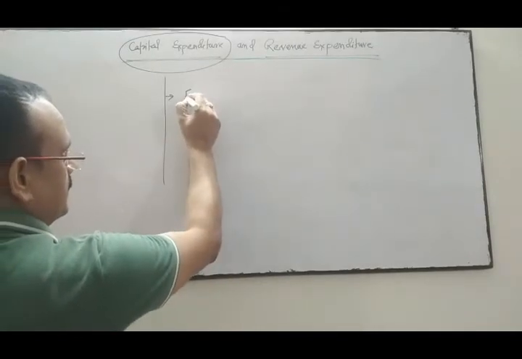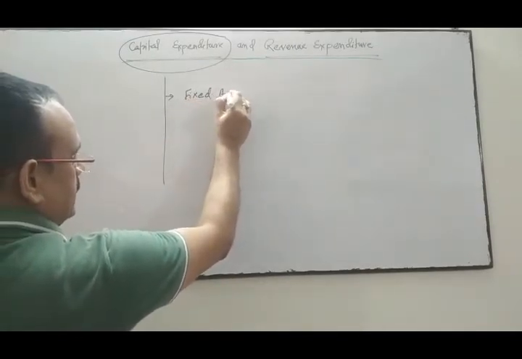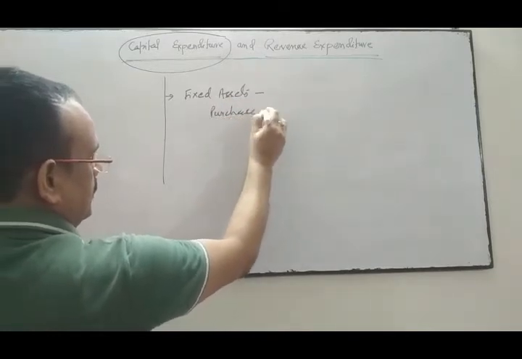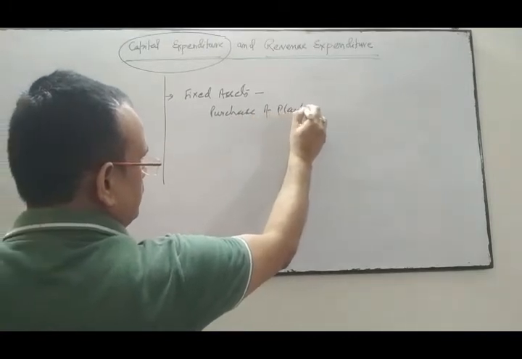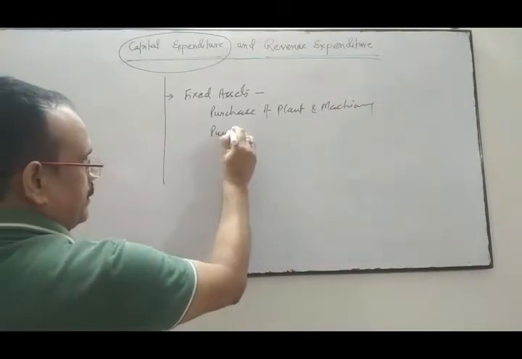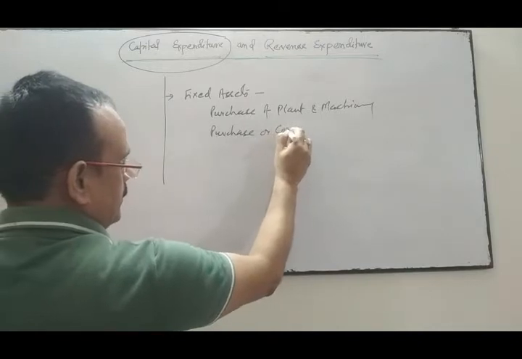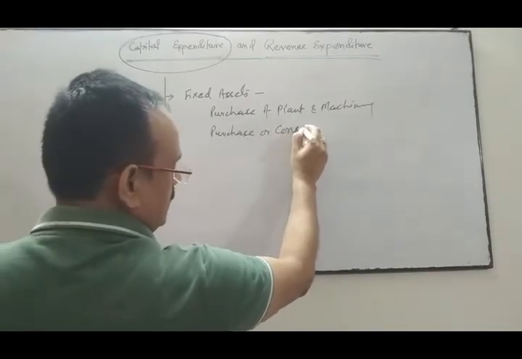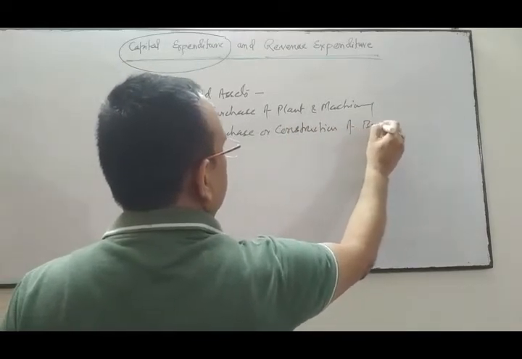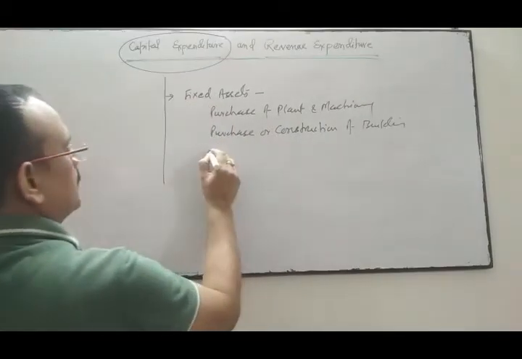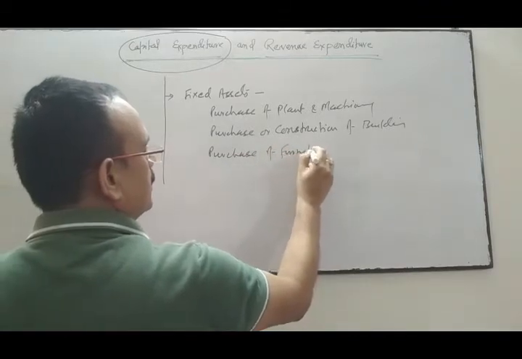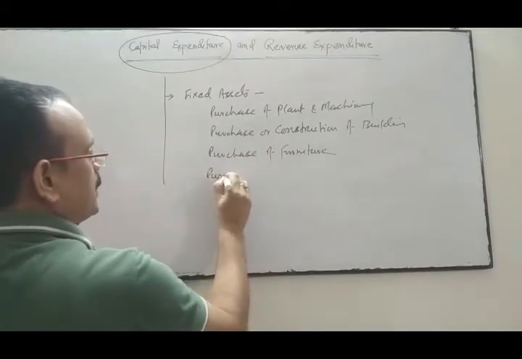Fixed assets like purchase of machinery, purchase of plant and machinery, purchase of building, purchase or construction of building, purchase of furniture, purchase of motor car.